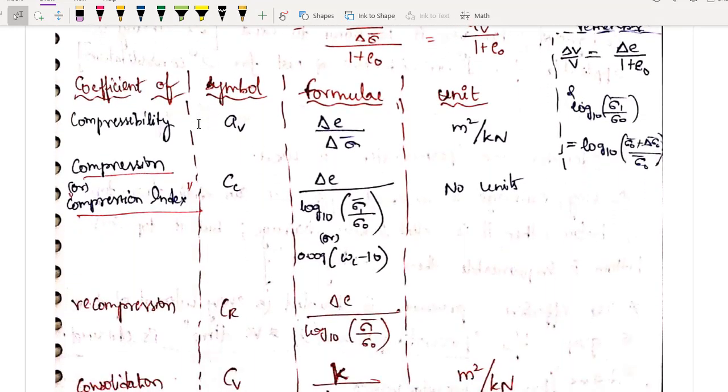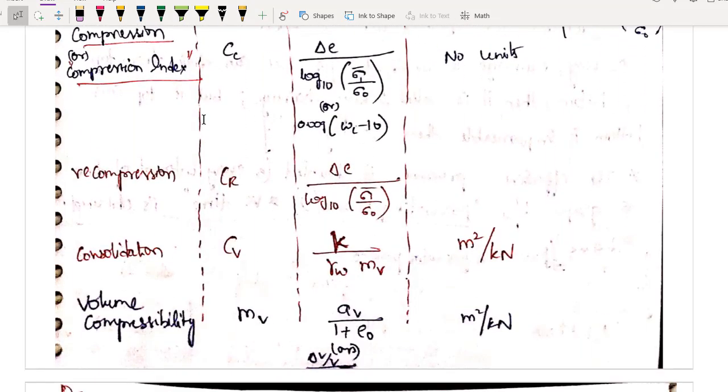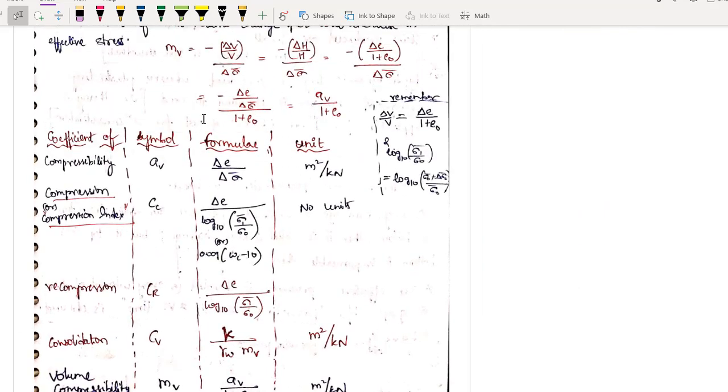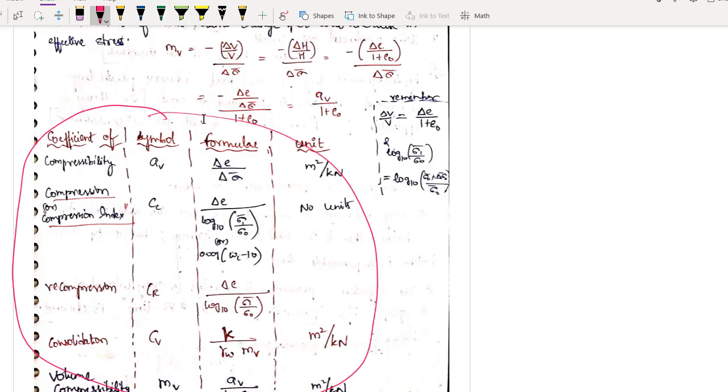Coefficient of volume compressibility. I have given one small table in the notes. So open your notes, and for now, by the time you watch the next module, go to this formula and learn these 5 formulas by heart. Just learn these 5 formulas by heart. Very important. We will also do problems in the next module, and you will be perfect if you are perfect in these formulas.